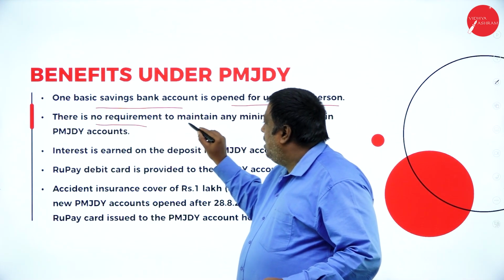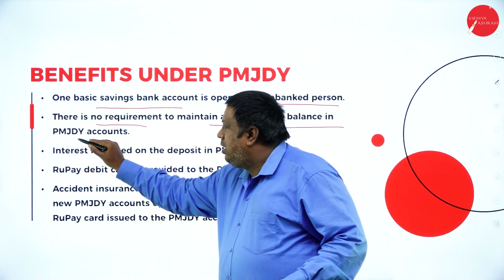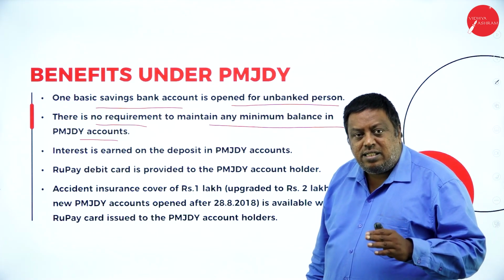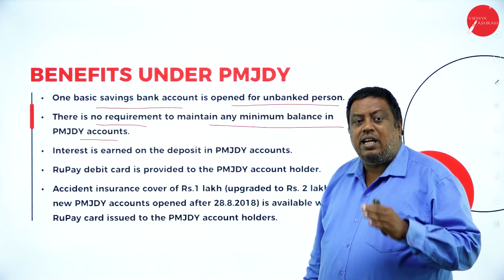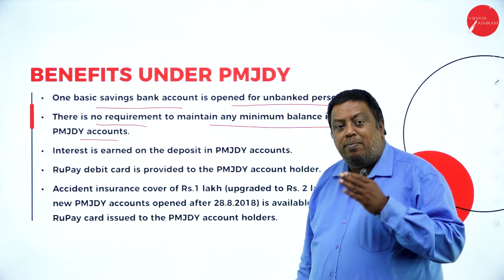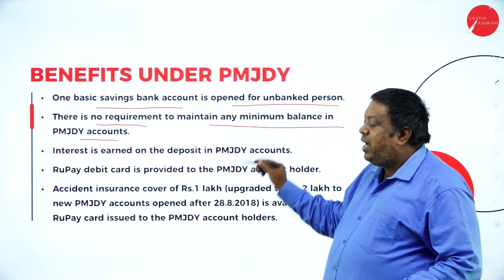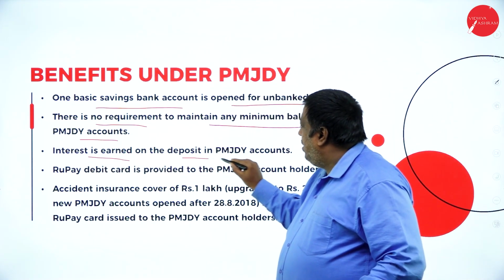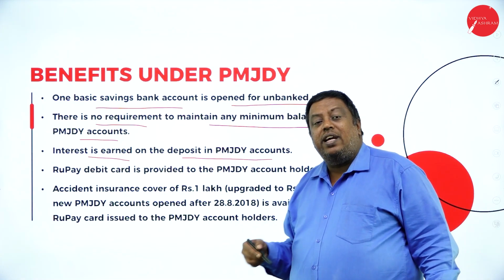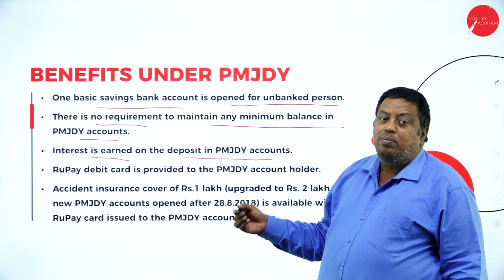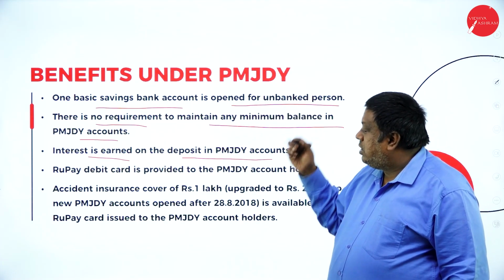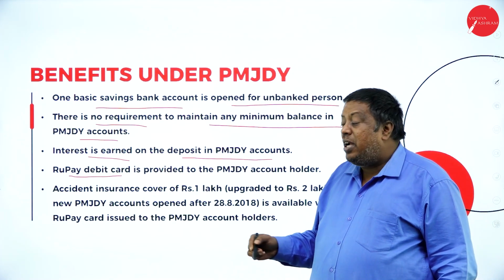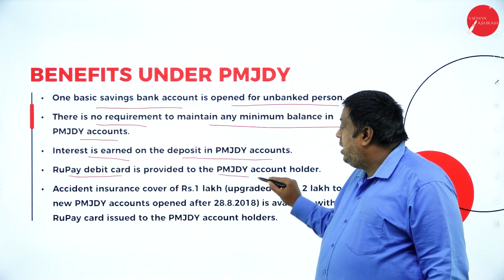There is no requirement to maintain any minimum balance under this account. Means there is no balance. Like for example, in our present scenario, certain savings bank account holders should maintain a minimum balance, but for PMJDY, no minimum balance is to be maintained. Interest is earned on the deposit. A nominal rate of interest will be provided as per the norms of the agreement. And you will get one more benefit, called the debit card. A RuPay debit card will be provided to all PMJDY account holders.